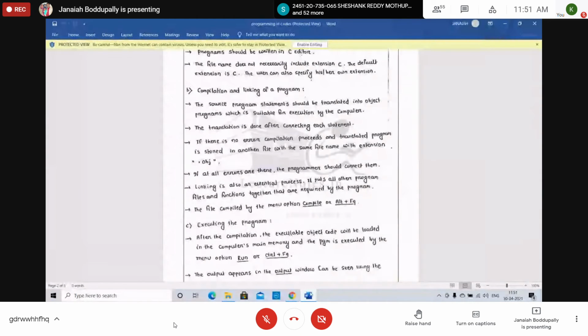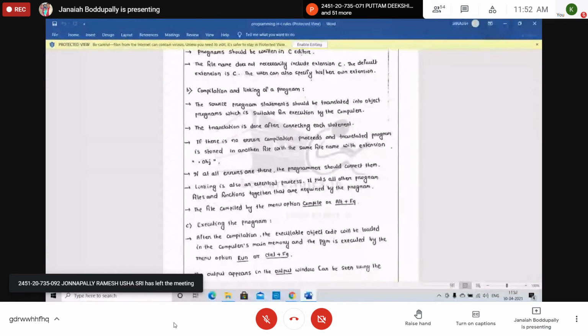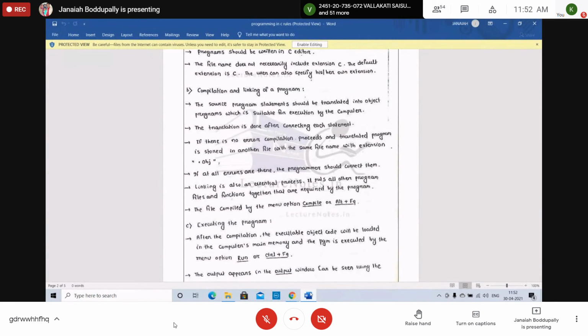The source program statement should be translated into object programs, which are suitable for execution by the compiler. So whatever code we have written is called source code. Then it should be translated into object programs, called object code. The translation is done after correcting each statement syntactically, without mistakes. Then it can be translated into object code.